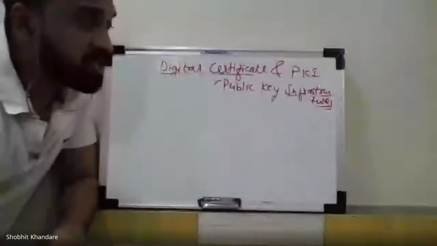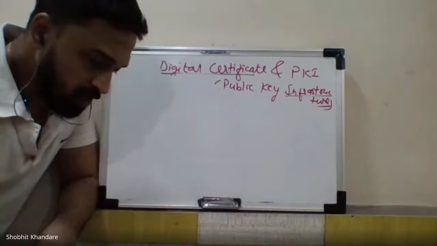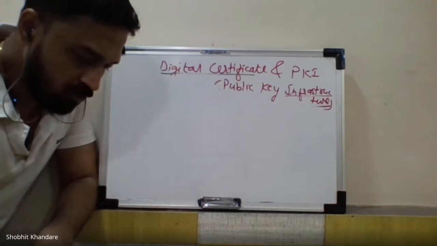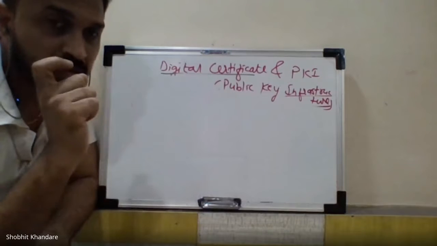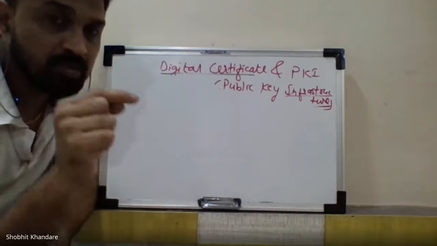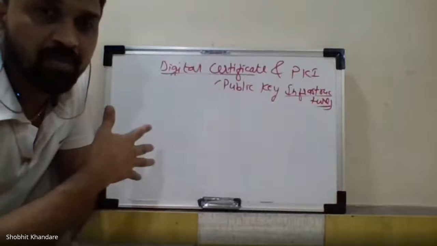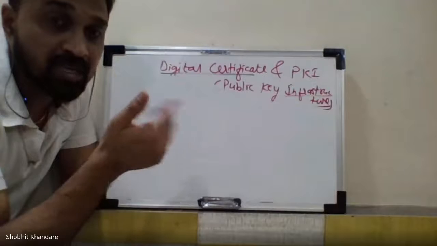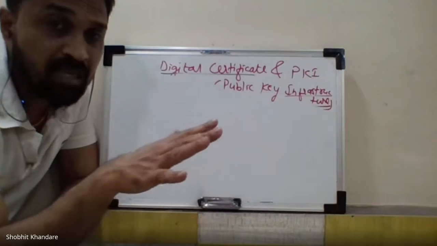Always remember, PKI, that is public key infrastructure, is the set of hardware, software, people, policies and procedures needed to create, manage, store, distribute and revoke digital certificates based on asymmetric encryption cryptography. The last words are important: based on asymmetric encryption cryptography, because you are using public key and private key, and it is all associated with the public key. Because the public key is with everyone, but the public key along with the digital certificate is important. And who gives the digital certificate? The CA gives it. A hacker does not get a digital certificate.